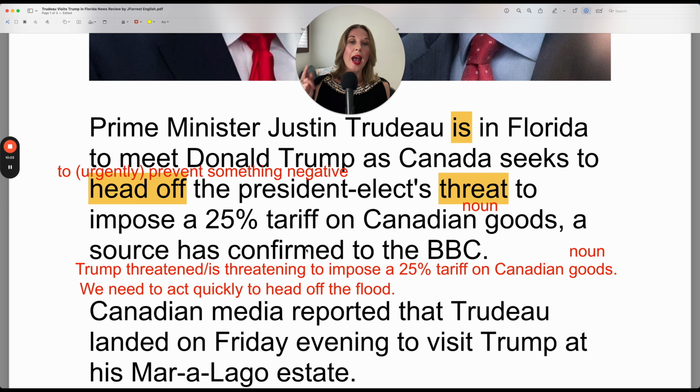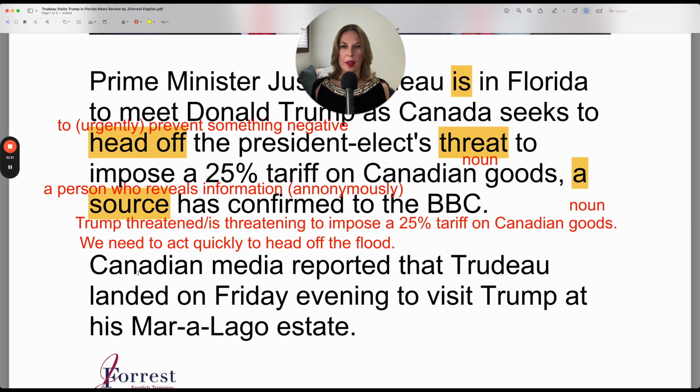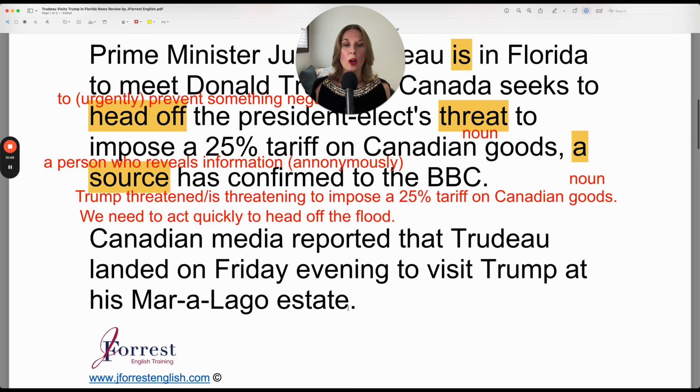A source has confirmed to the BBC. Canadian media reported that Trudeau landed on Friday. So that means he arrived by plane, because that is the verb we use only for planes: landed. That Trudeau landed on Friday evening to visit Trump at his Mar-a-Lago estate.